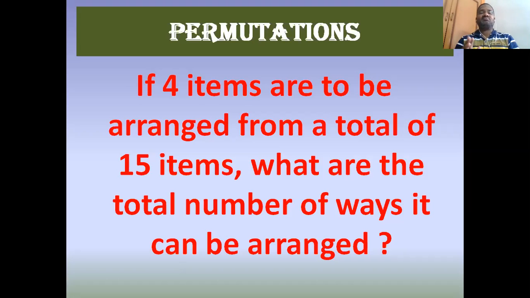See, if the total items are 15, as I said in the previous example, that there is a word with 15 alphabets, and if I ask you to arrange with 4 items each, what are the total number of ways it can be arranged?